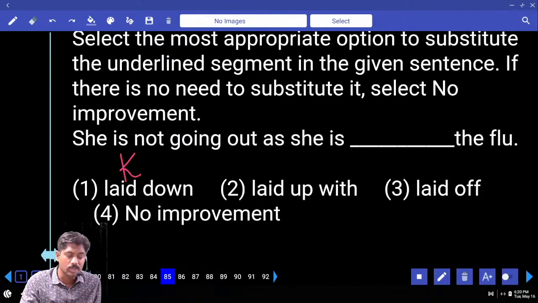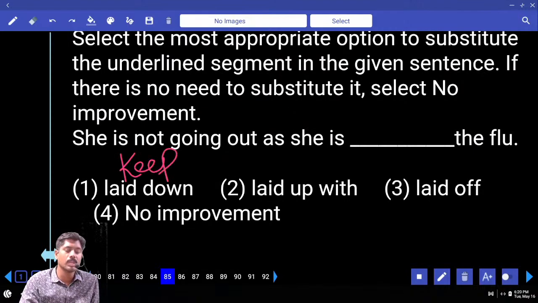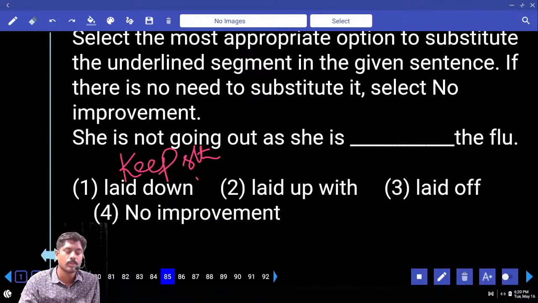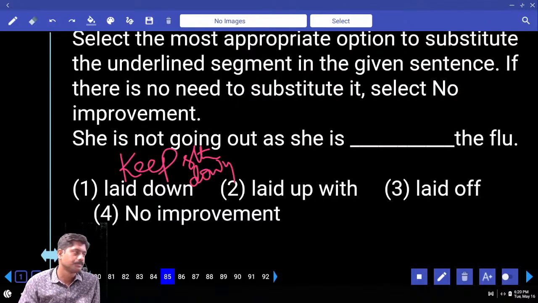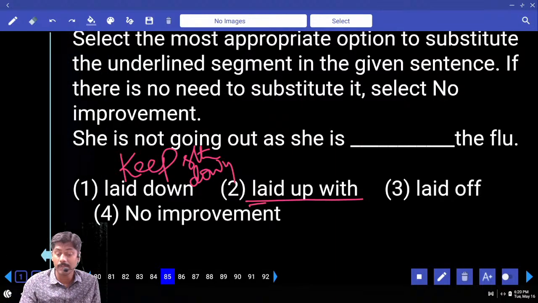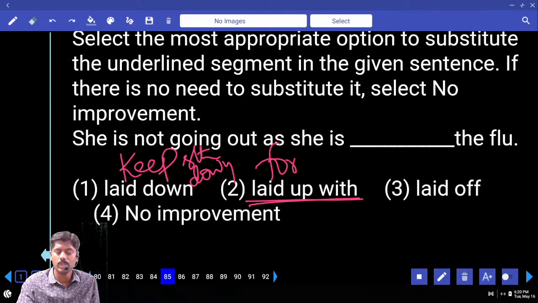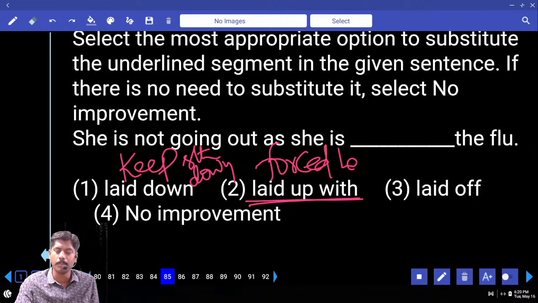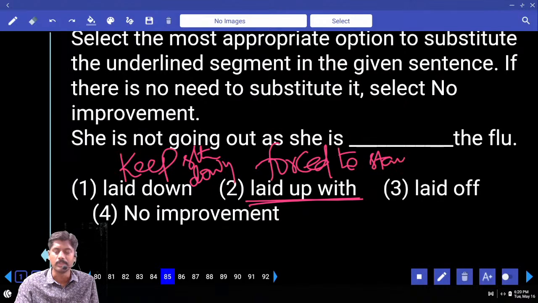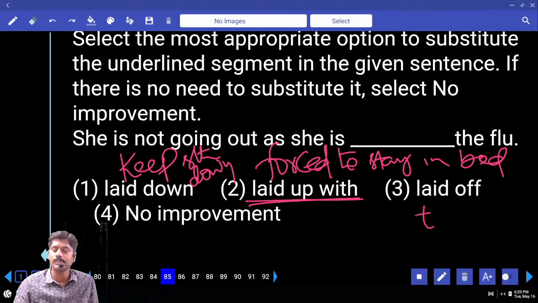Lay down is nothing but keep something down. No, it is not laid down, means it is not kept down. Laid up with, laid up with, forcefully, forced to stay in bed, బలవంతంగా బెడ్ మీద ఉండడం, forced to stay in bed. And layoff, layoff is terminate.